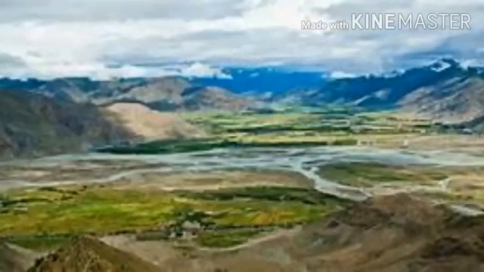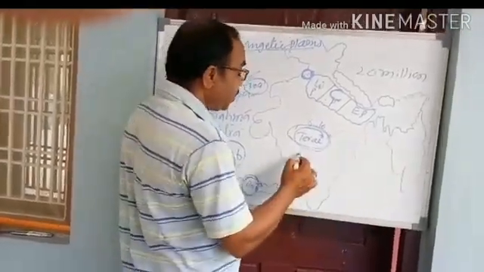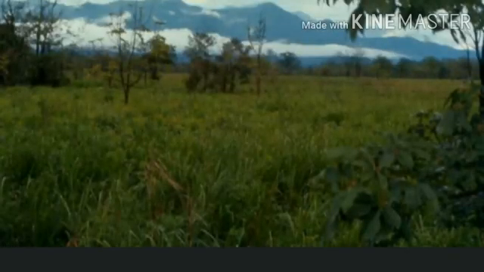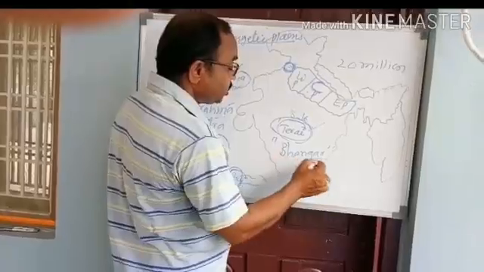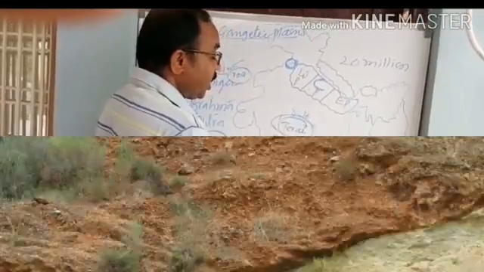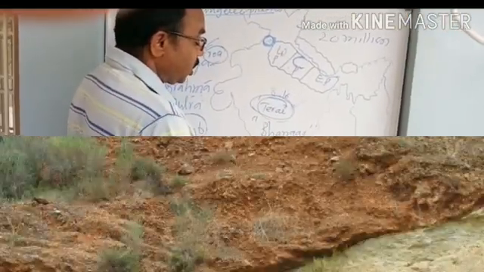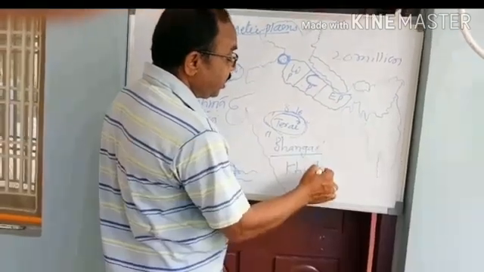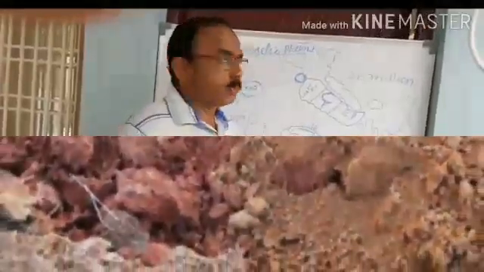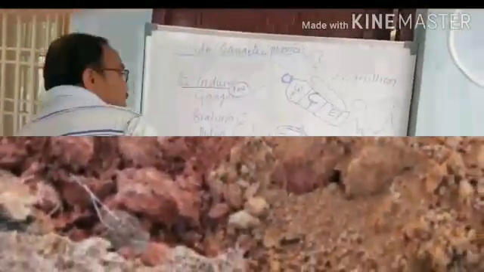Another surface difference based on fertility is Bangar. Bangar means the older alluvium, and as against Bangar, there is Kadar. Kadar means newer alluvium. So this is Indo-Gangetic Plains.